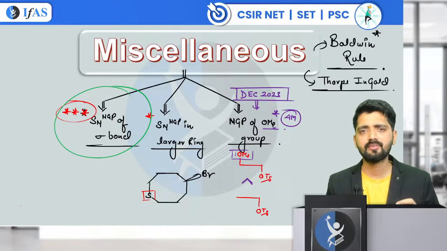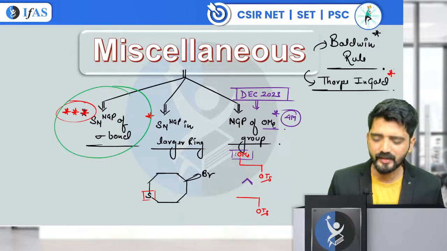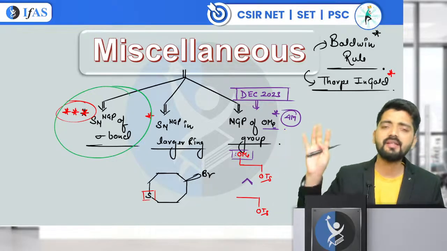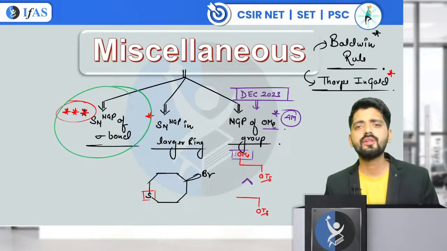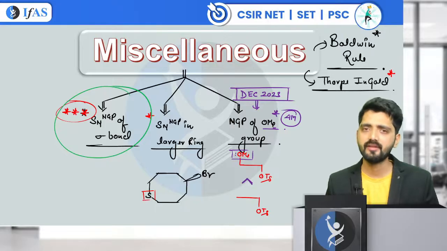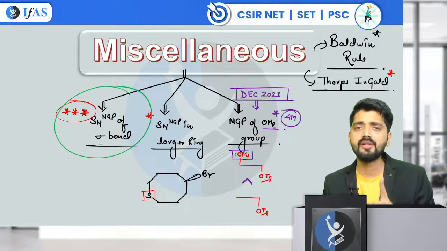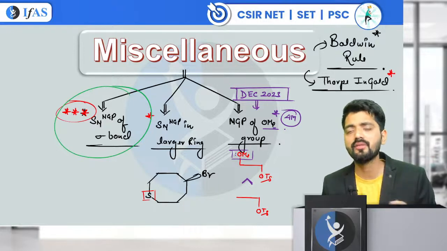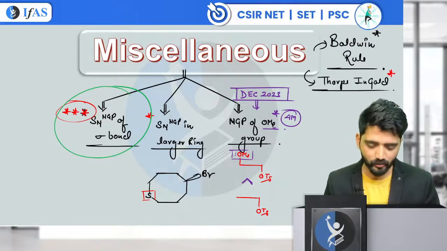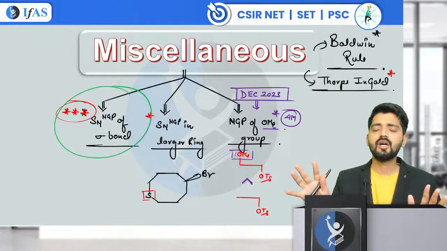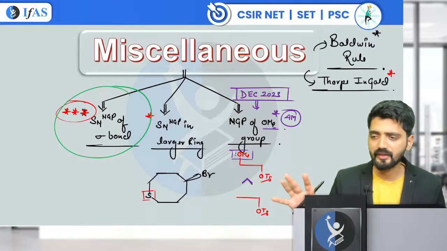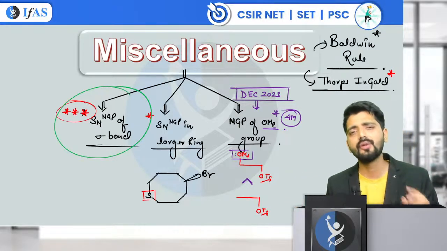Any IIT JAM aspirant can skip this part. They can skip the Thorpe-Ingold effect and the Baldwin rule. They can go with the basics of the NGP that we have discussed, or they can simply skip the miscellaneous part also, if the student is from IIT JAM and is going to give any MSc entrance exam. So this is what we usually cover in the miscellaneous, and of course you can add a few name reactions also.